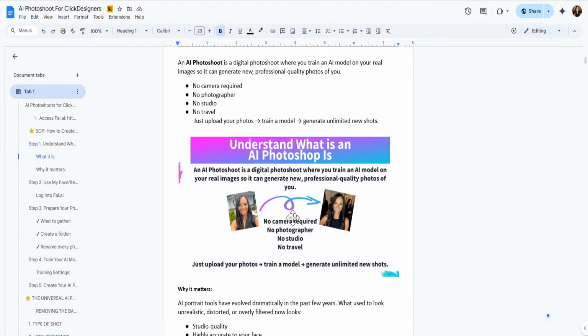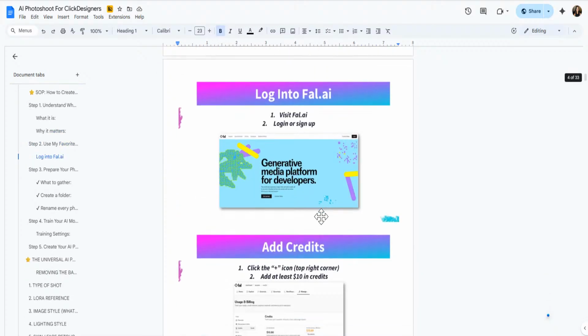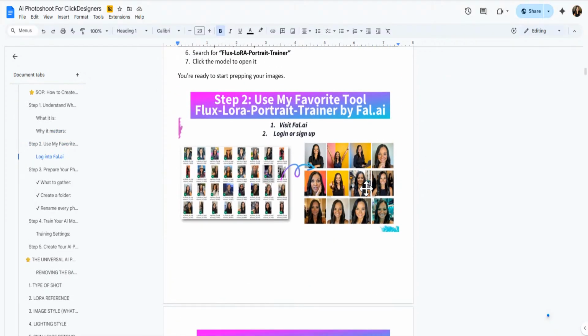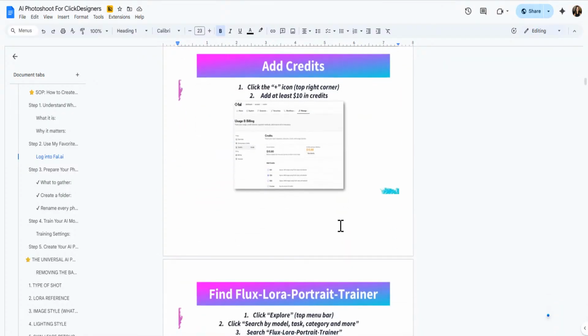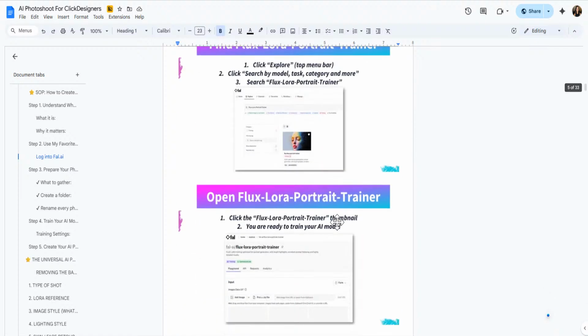And it's just such a powerful way to get longevity. So like this is an actual picture, turning it into an AI image of myself. And you just keep going. And I showed you exactly the steps on how to do it. Not hard at all. Very easy. Less than $5. I would say less than $2, depending on the model you choose.